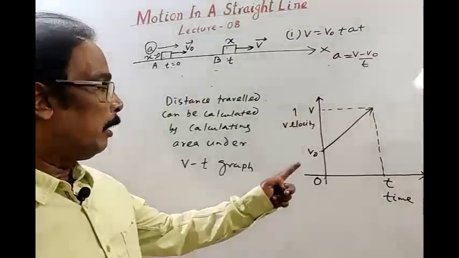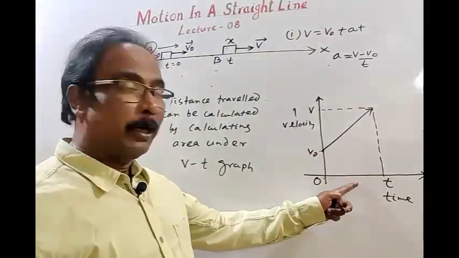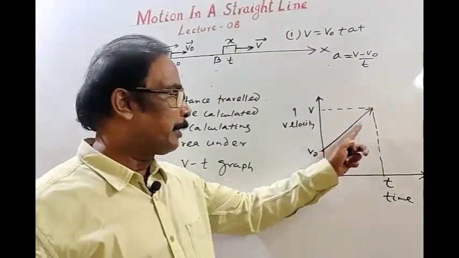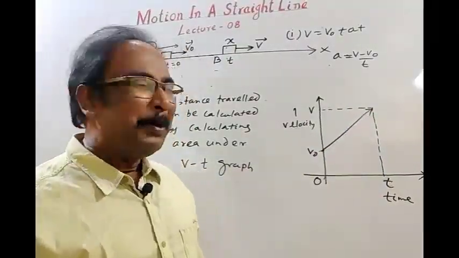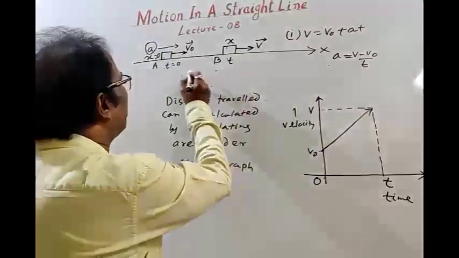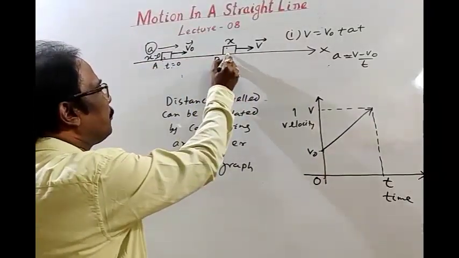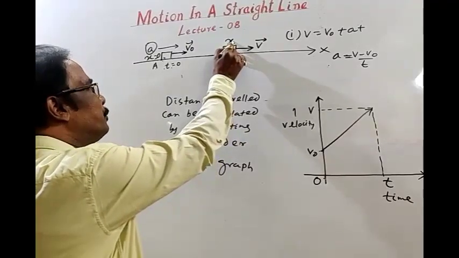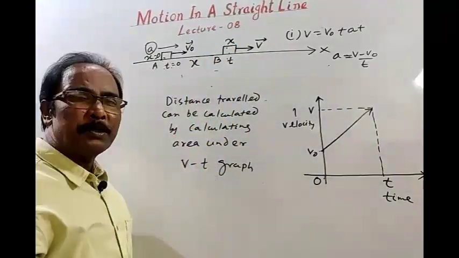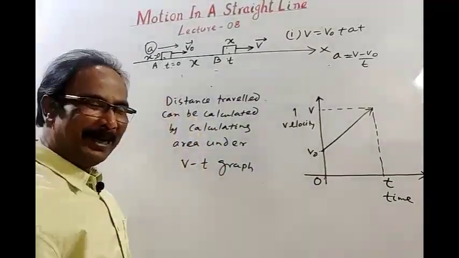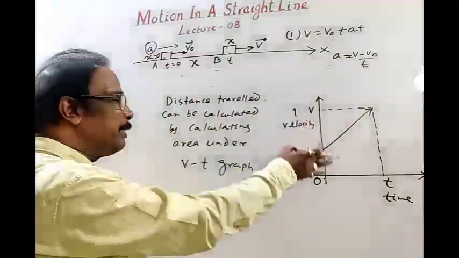Here we have the graph between velocity and time, means variation of velocity with time, which is a straight line. To know what is distance traveled by the body, see, the body starts when position is 0, and at position B, position is x, means displacement is x, means magnitude of displacement is x. Okay, so we can calculate x by using the graph.